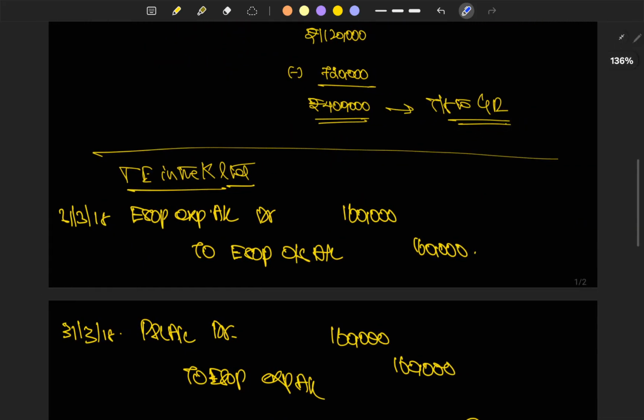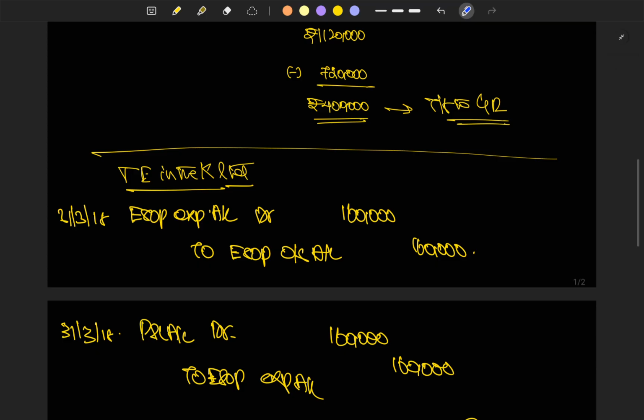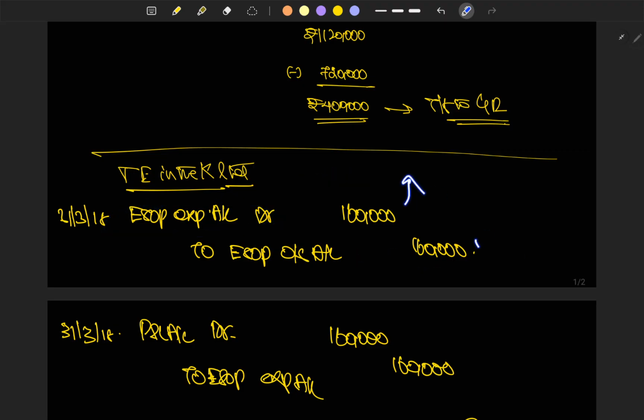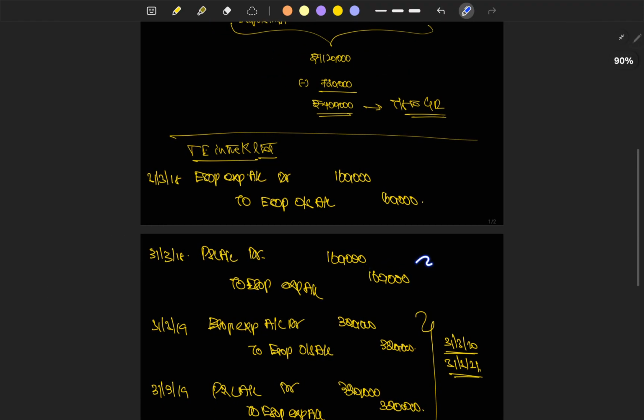So for the liability creation, we use the entry which is ESOP expenses account debit. This is expenses, this is liability. So we increased both the things. And P&L transfer, we have transferred into P&L account.